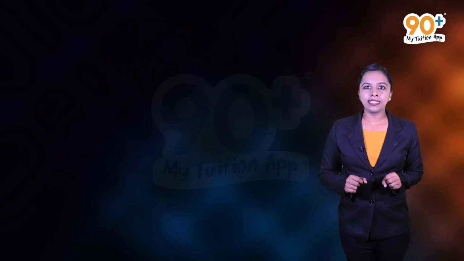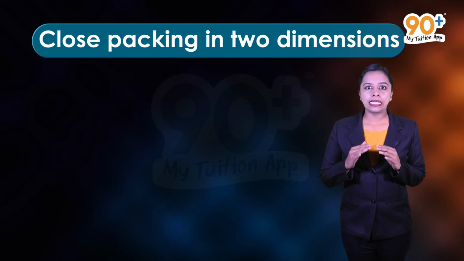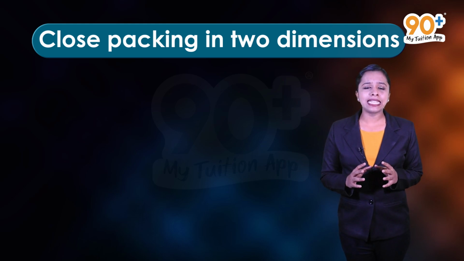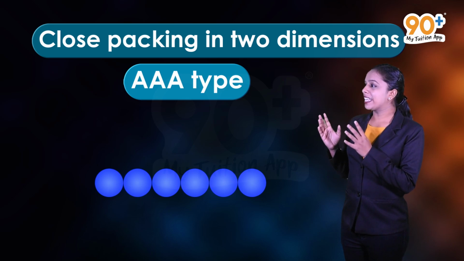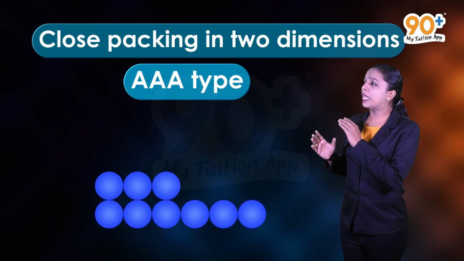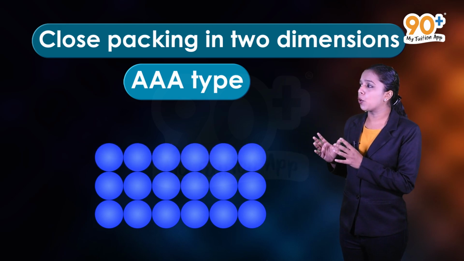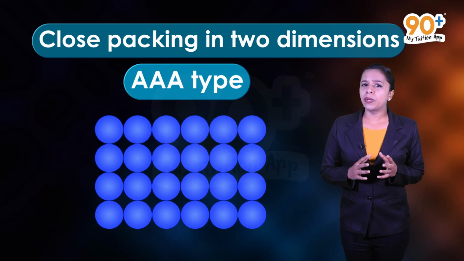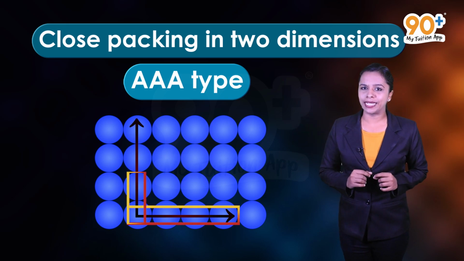So, the second one is close packing in 2 dimensions. When a number of rows are stacked up, a 2-dimensional crystal plane is generated. And this stacking can be done in 2 ways. So, the first one is AAA type. Here, as you can see, the second row may be placed in contact with the first one, such that the spheres of the second row are exactly above those of the first row. The spheres of the two are aligned horizontally as well as vertically.